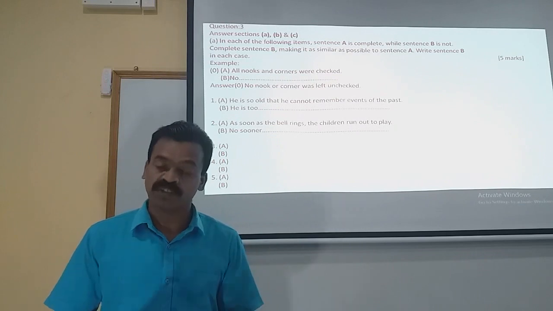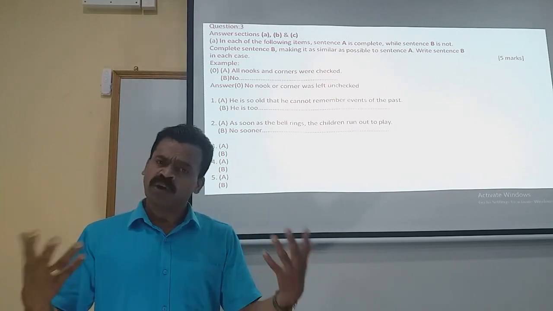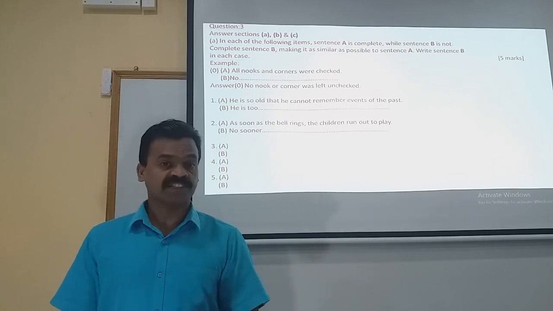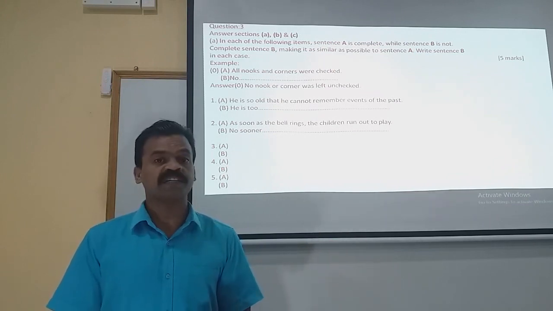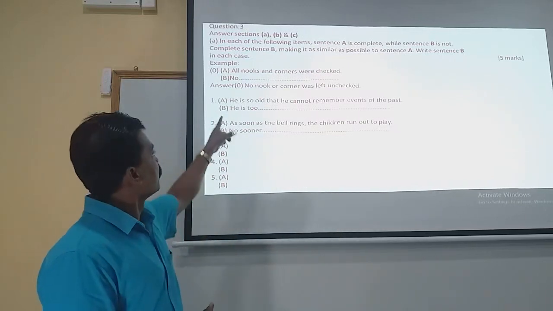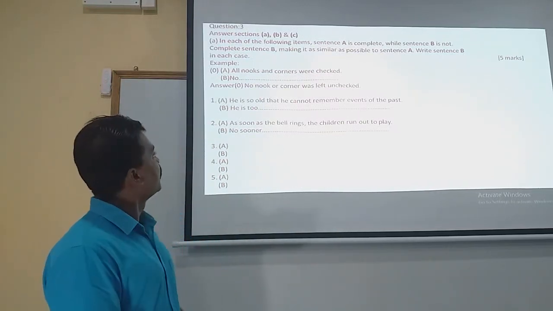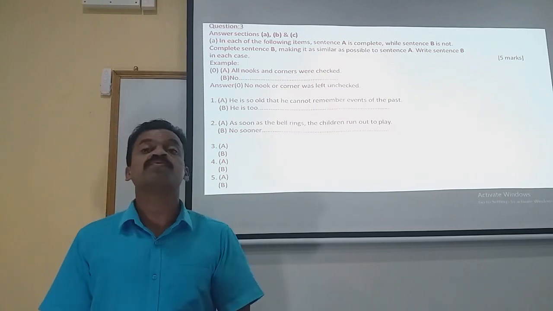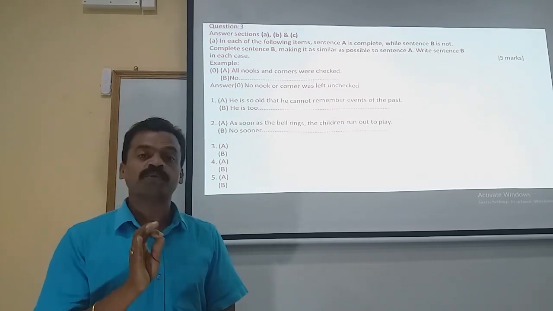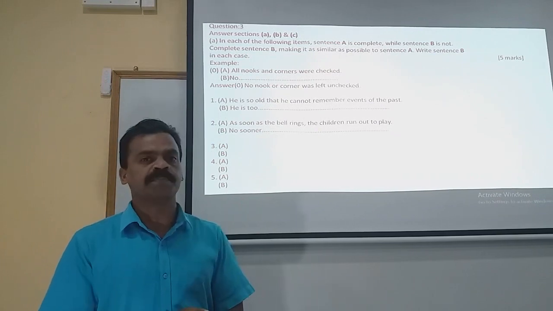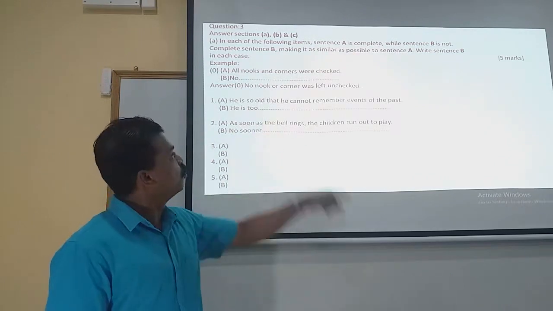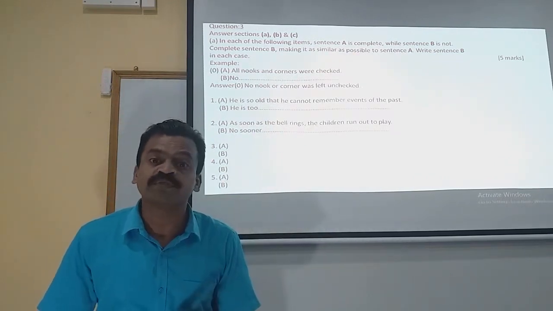So that is related to the grammar part. All the grammar topics we studied in the last class can come, such as as soon as, no sooner than, active voice, passive voice. Any part of the grammar can be included here. For example, they have given an example over here. All nooks and corners were checked, and the starting word is given as No. We have to start the second statement by making use of the word no. So the answer will be: No nook or corner was left unchecked.